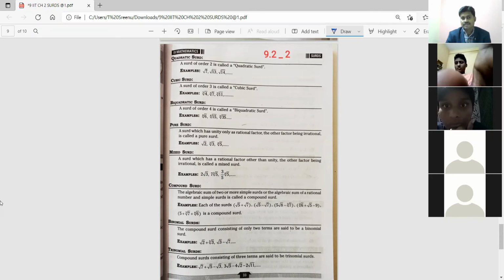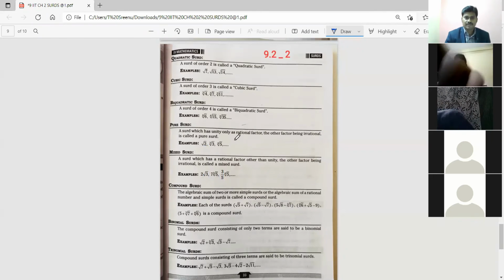Please take a screenshot. Shall we move to the next page? All right. On the next page, we learn some more definitions: polynomial surd, similar surd, dissimilar surd. That's all. Only two more definitions.